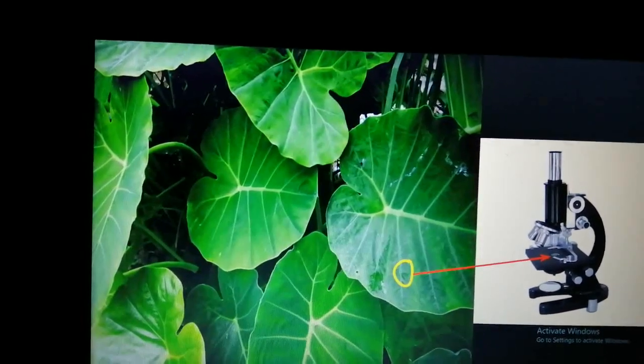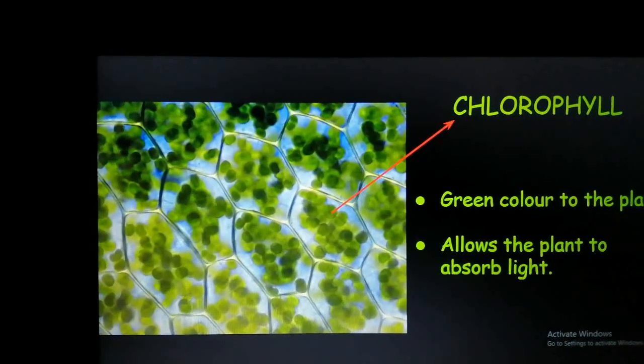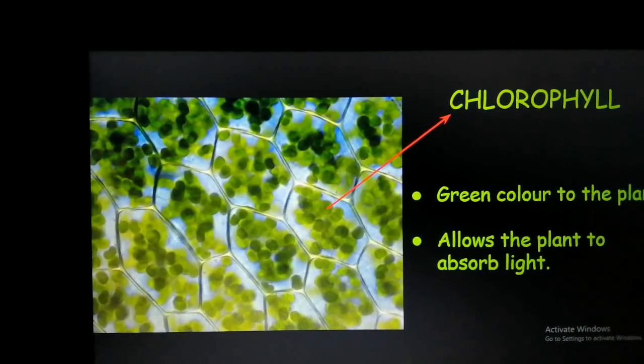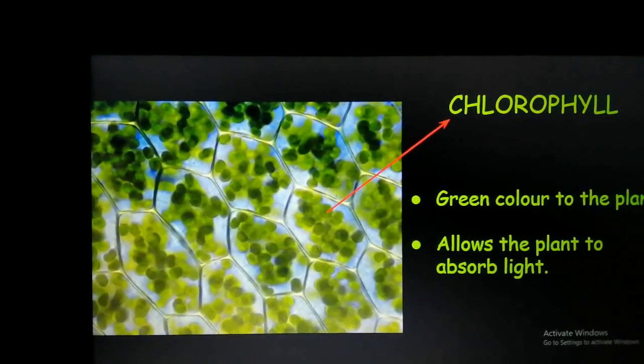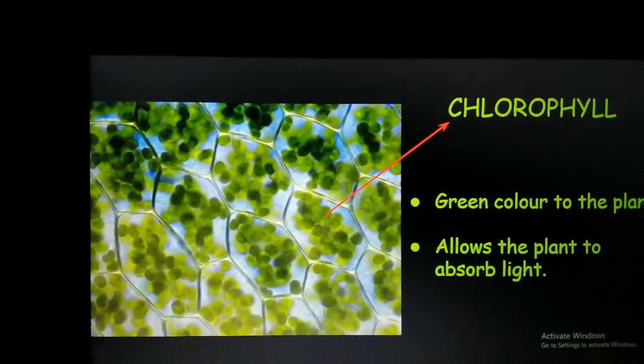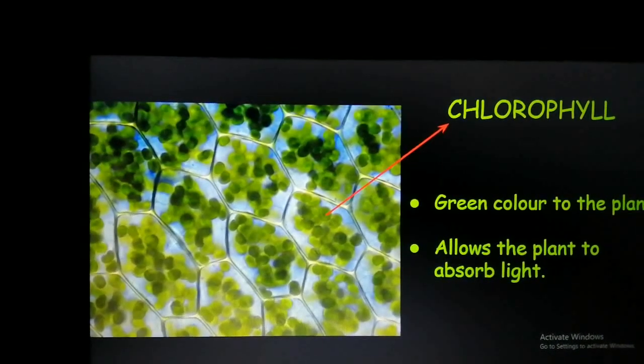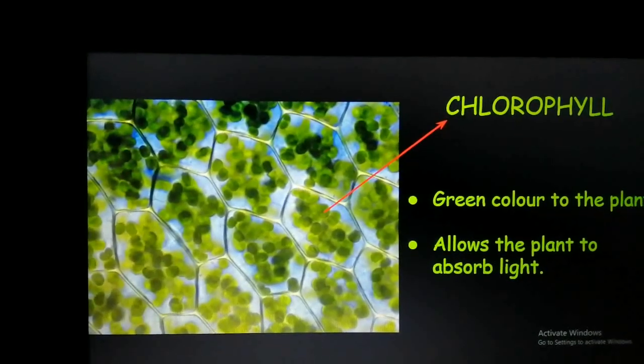The reason is chlorophyll. With the help of chlorophyll, only with the help of chlorophyll, the plant is able to absorb the sunlight. Okay, and without sunlight, photosynthesis is not possible. So photosynthesis is not possible in plants which have colored leaves. Clear?